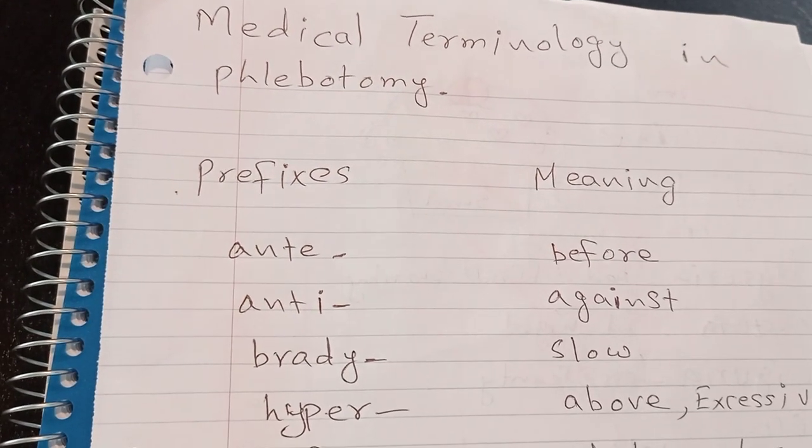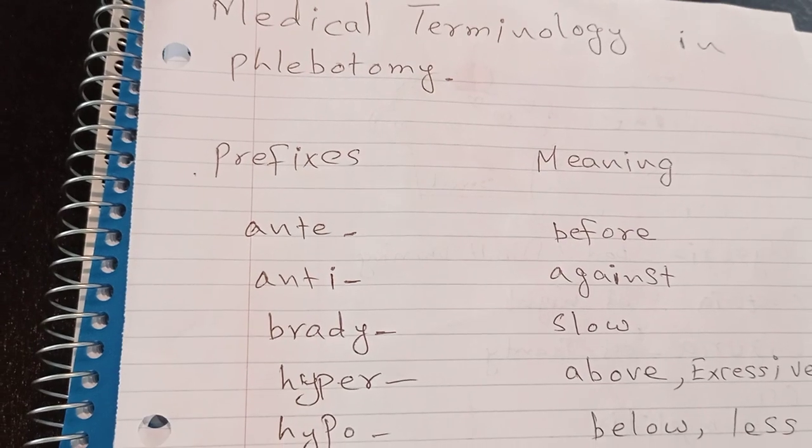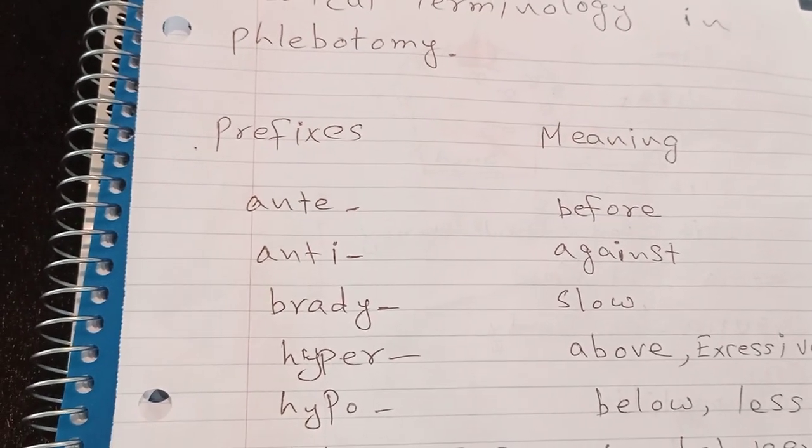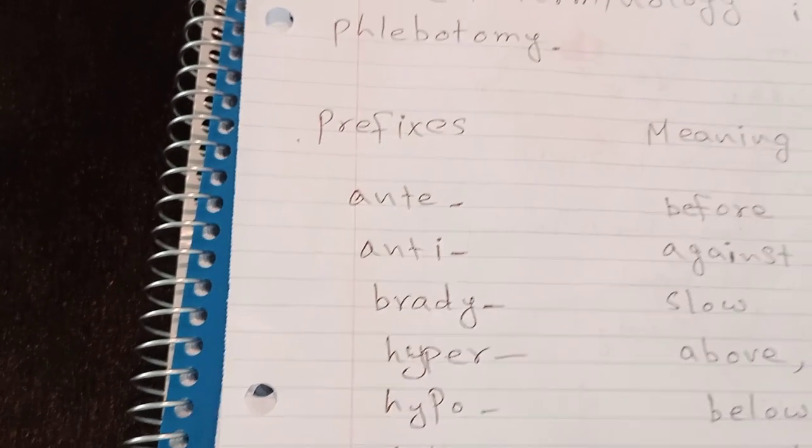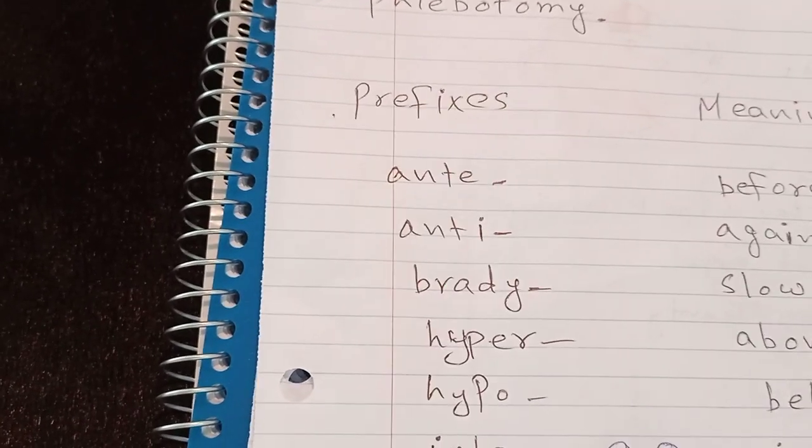Today, some terms about phlebotomy, medical terminology in phlebotomy. The first term is ante, A-N-T-E. Ante means before, like antenatal, before the delivery.